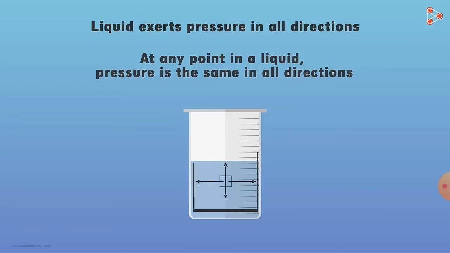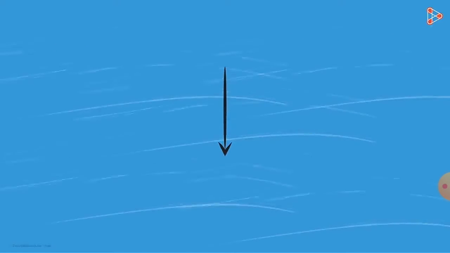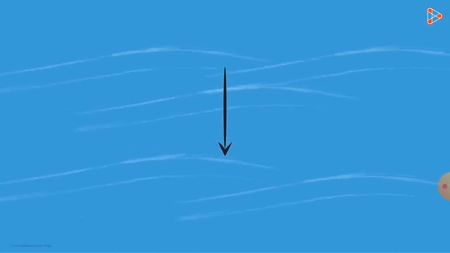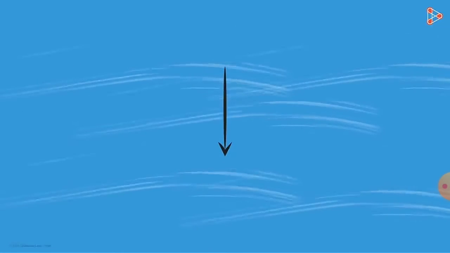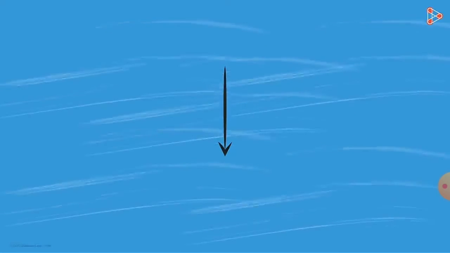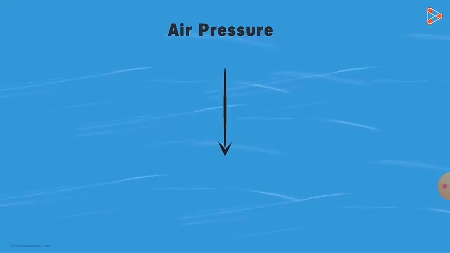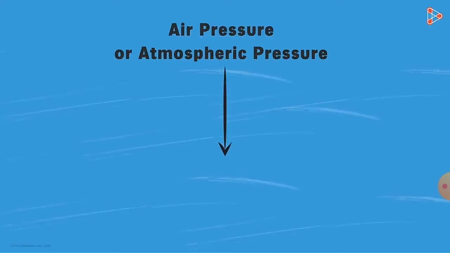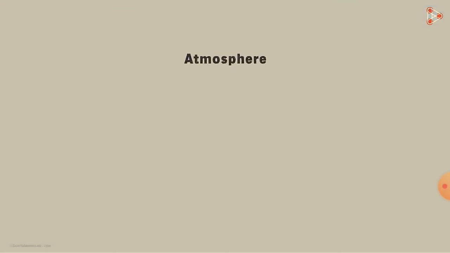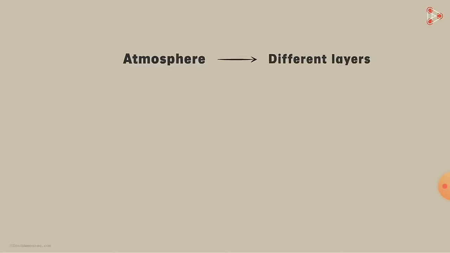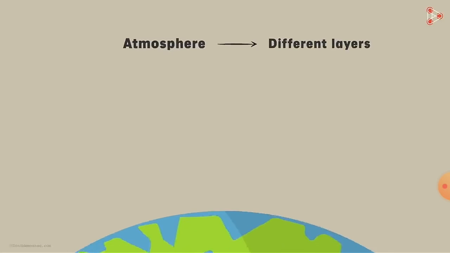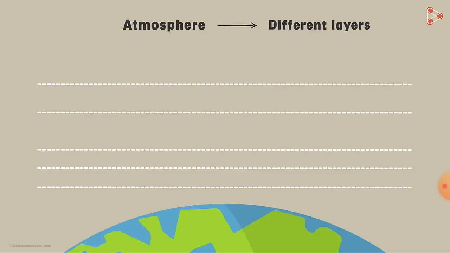Now we will see the next example, where we see the air around us. Gravitational force is also exerted on it. There is some gravitational force which acts in the downward direction. Now here air exists, so air pressure also exists, and the atmosphere with different layers has different pressure.